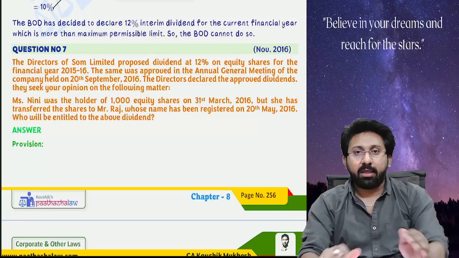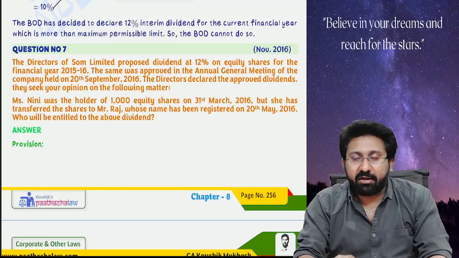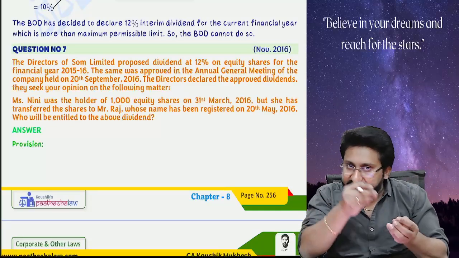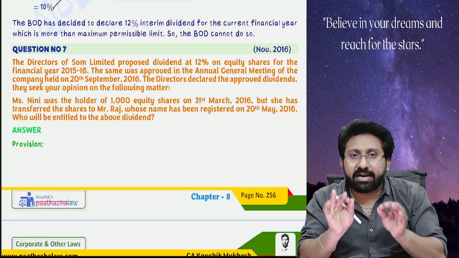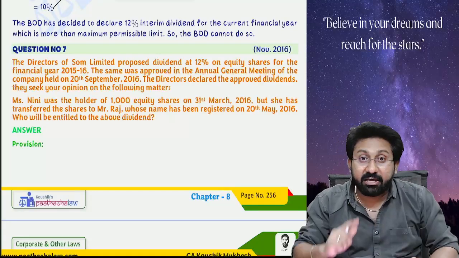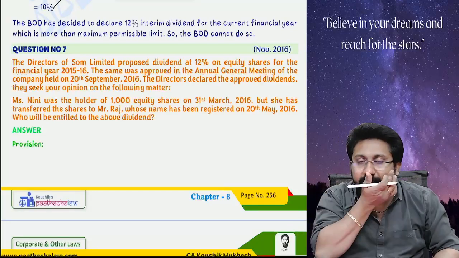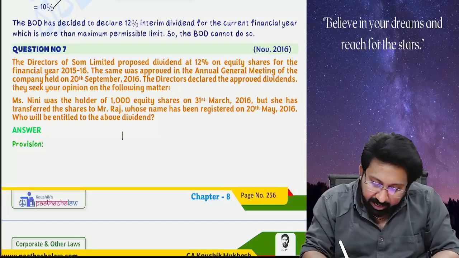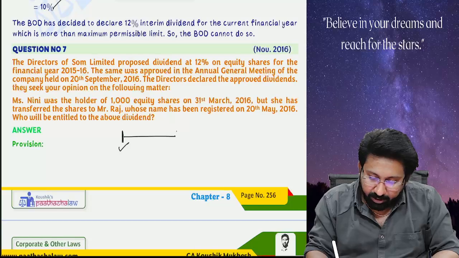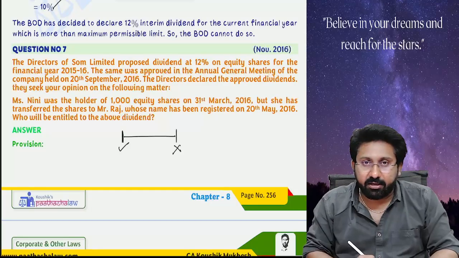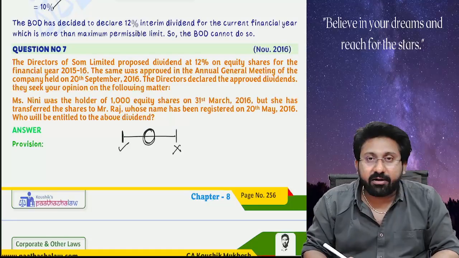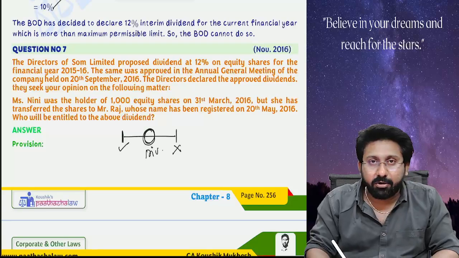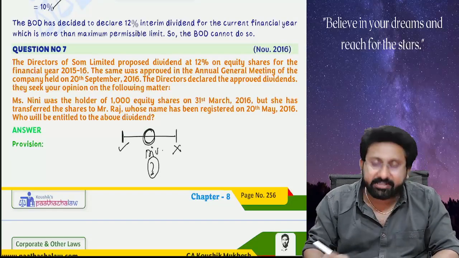Listen, whenever transfer of shares is there, transfer itself will not give the right. Registration of transfer should be completed. I transferred today, and it is registered on a later date. In this period, a dividend is declared. To whom this dividend will go is the question now.